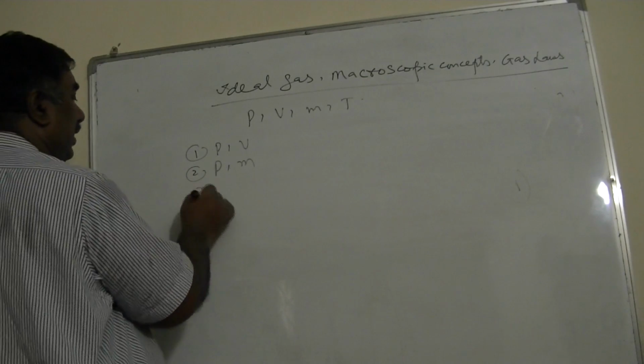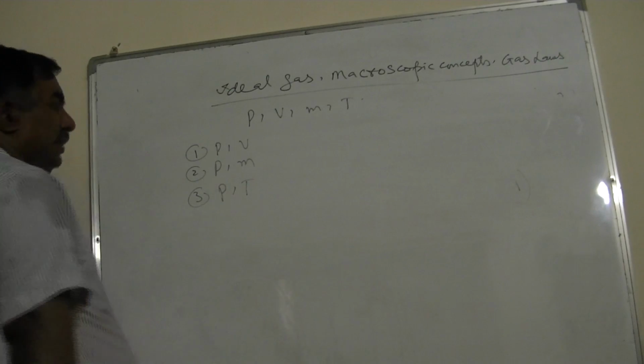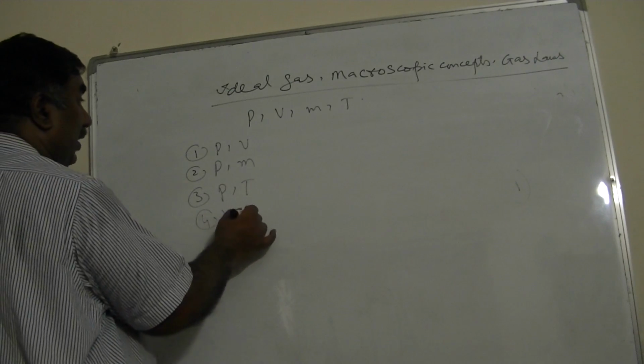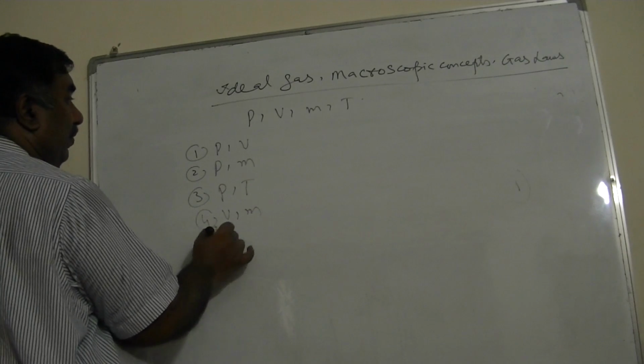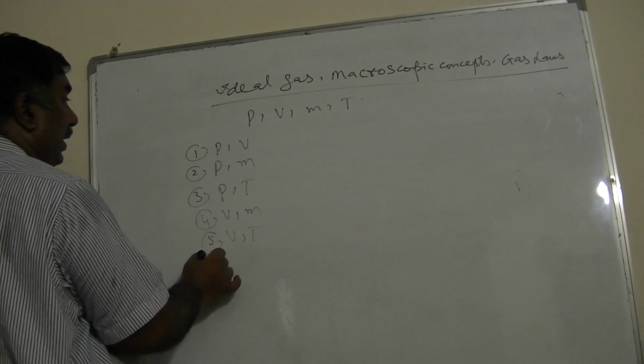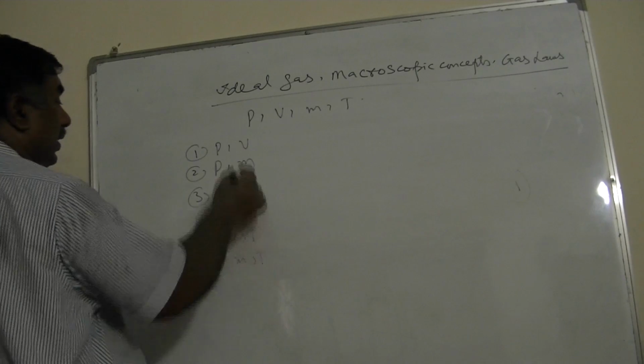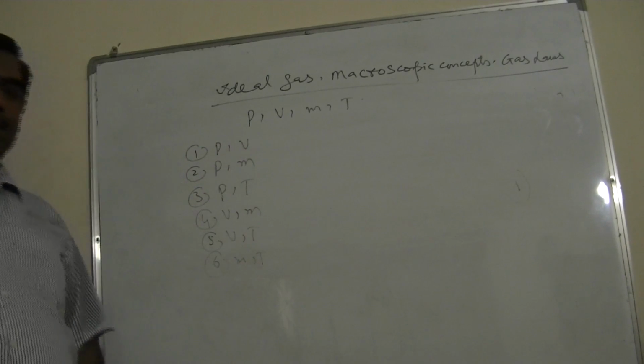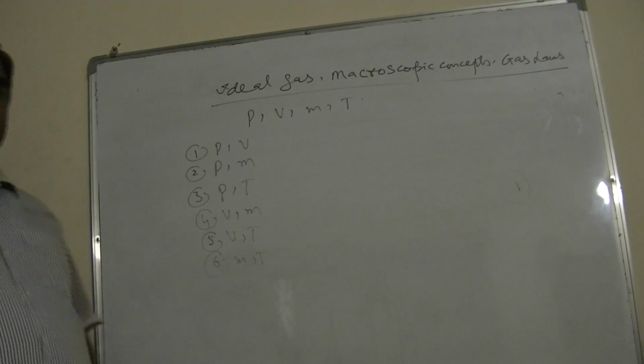Third is the pressure and temperature. Greater the pressure, greater the temperature. Then fourth one is volume and mass. Then fifth one is volume and temperature, and sixth one is mass and temperature. These are the 6 gas laws, because these are the only relations which are possible for these macroscopic concepts.